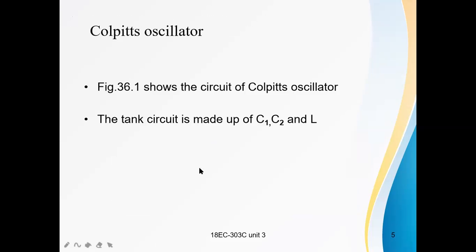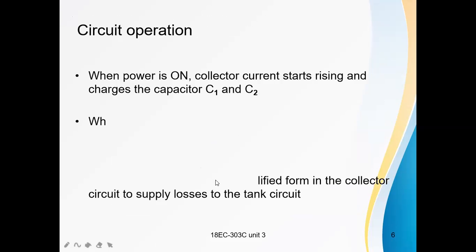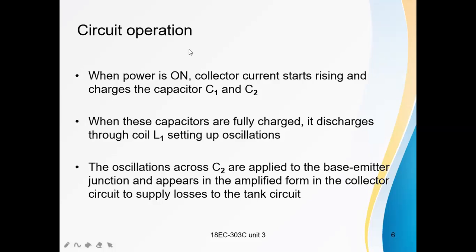See, this tank circuit here is made up of three components, C1, C2 and L. Circuit operation of the Colpitts oscillator. Whenever the power is on, collector current starts rising. Due to the collector current IC, the C1 and C2 capacitors start charging.